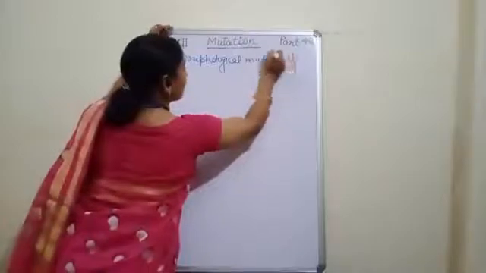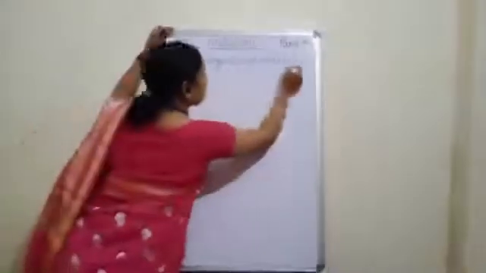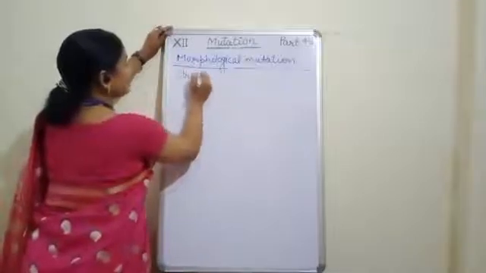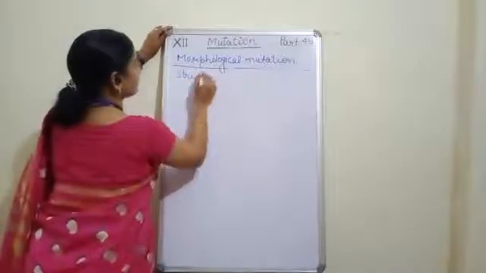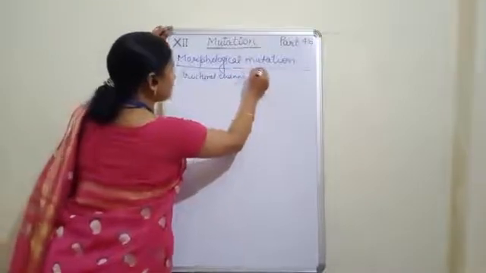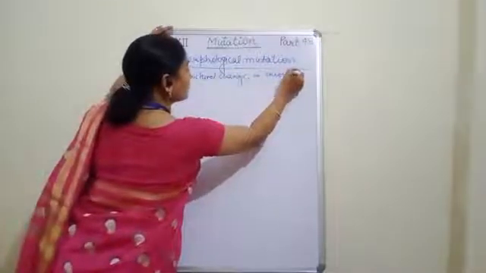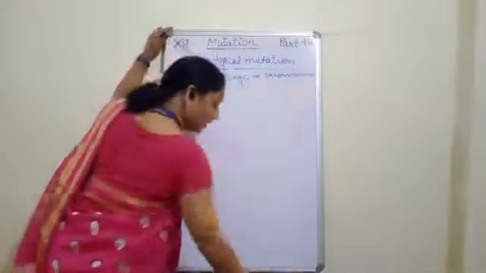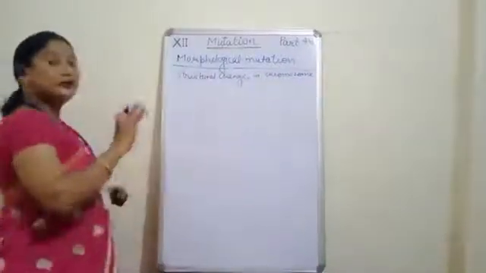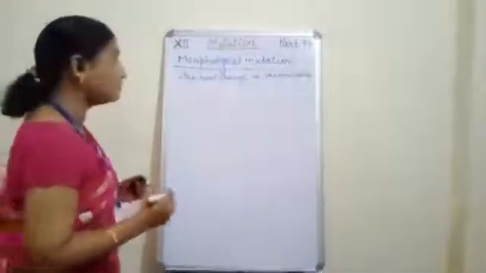Okay. Now, the meaning of morphological mutation is if there is any structural change in chromosome. Okay. On this basis, we can say that there are different types of morphological mutation.